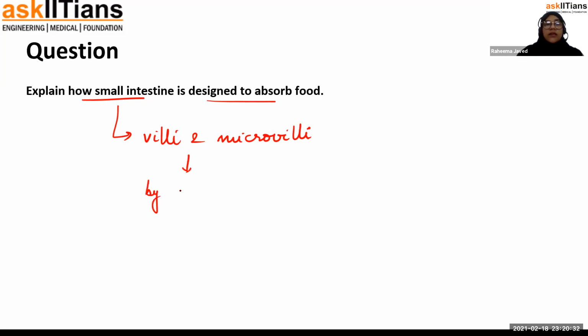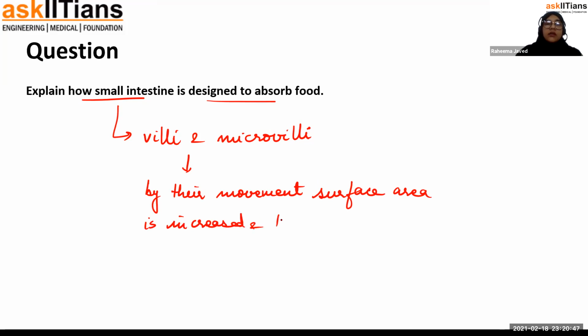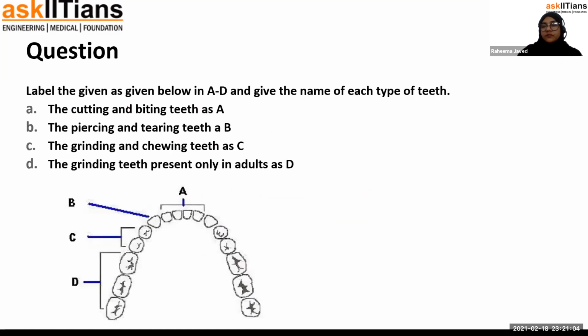So you can write, by their movement, surface area is increased, and the food is absorbed easily. Okay. Then label the given diagram. Okay.